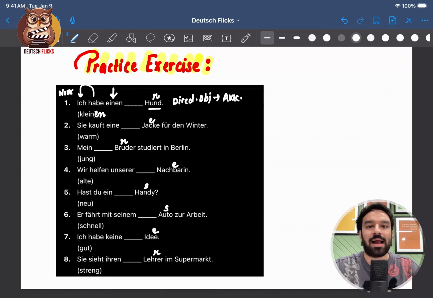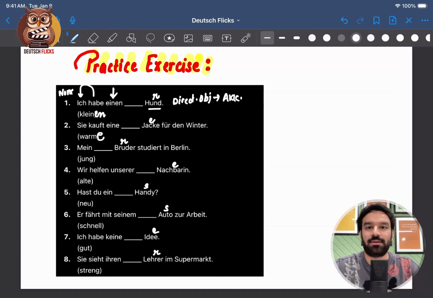Nummer 2. Sie kauft eine warme Jacke für den Winter. We have warm. So she is buying a warm jacket for the winter. So once again, indefinite article table, case will be accusative and gender of the noun is feminine. So if you take a look at the table, answer will be E. Sie kauft eine warme Jacke für den Winter.